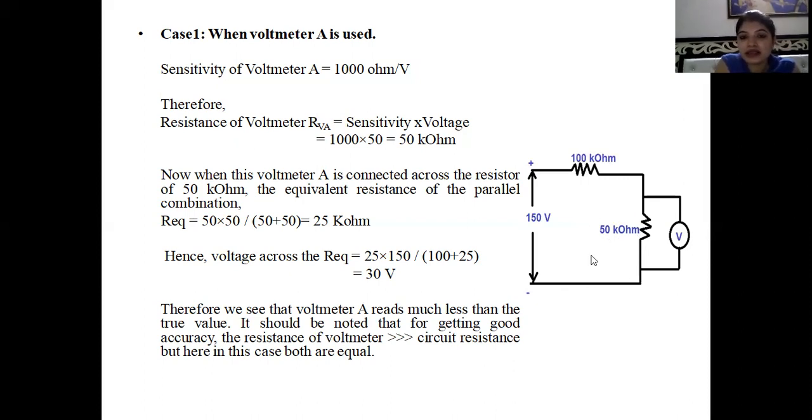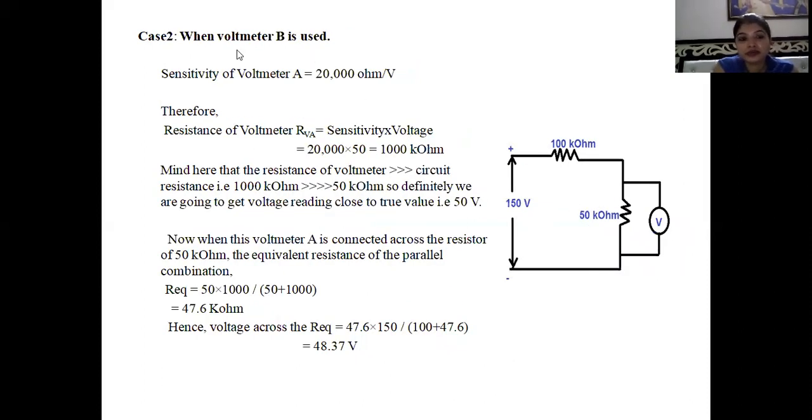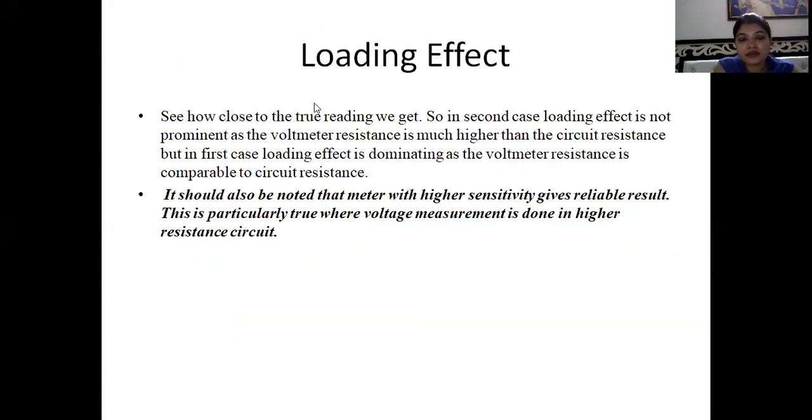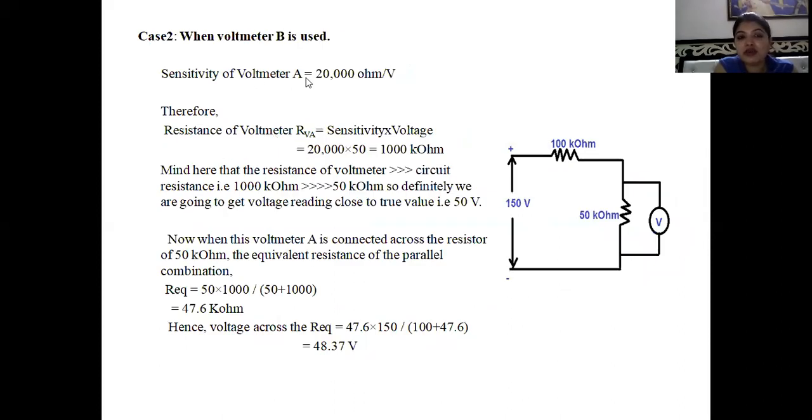So the internal resistance of this voltmeter should be very high as compared to this circuit. Now we will analyze the other case. Here we have the sensitivity of voltmeter B. It is 20,000 ohm per volt. Now we will evaluate how much the internal resistance of this voltmeter is. It is 20,000 into 50. Sensitivity into voltage is the formula to evaluate the internal resistance of a voltmeter. That would be equal to 1000 kilo ohm.